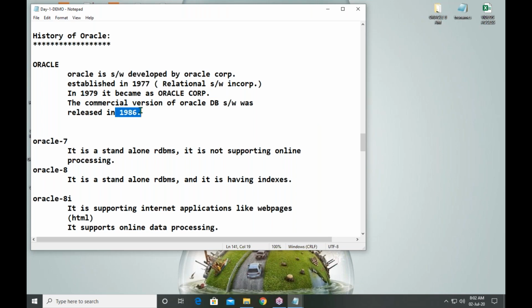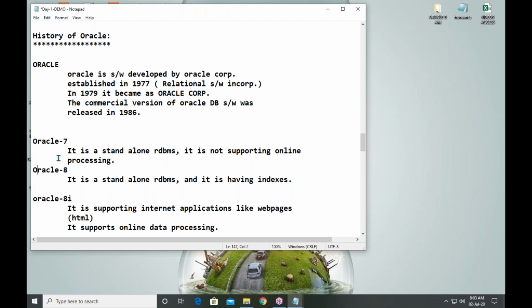In 1986, the Oracle company released its first successful commercial database. That version is Oracle 7. After Oracle 7, they released Oracle 8. But the 7 and 8 versions are both standalone databases. What is a standalone database? A standalone database means you are unable to access data through the internet.